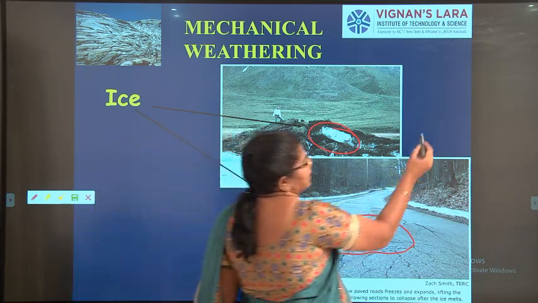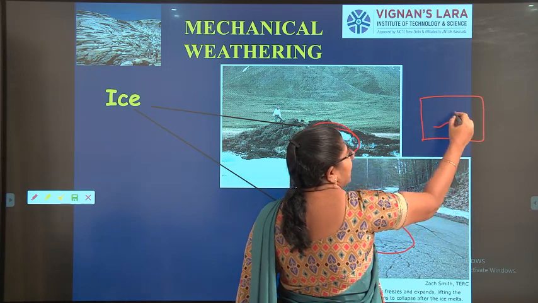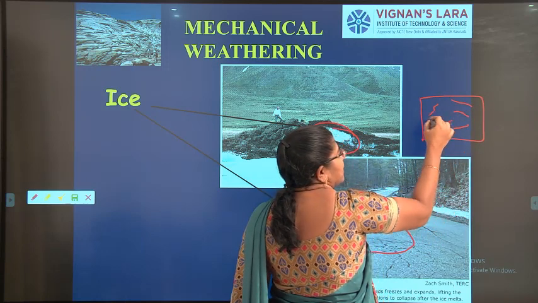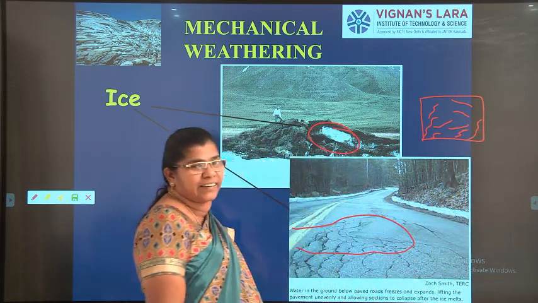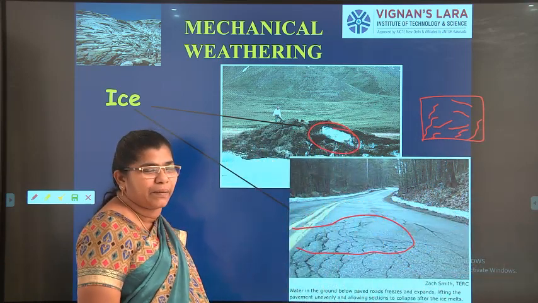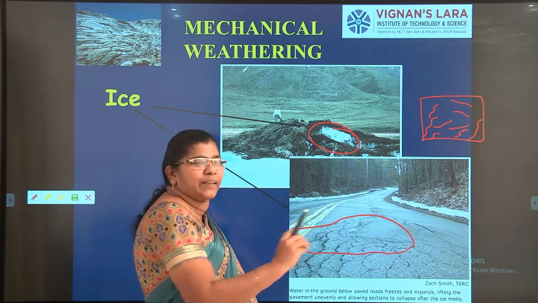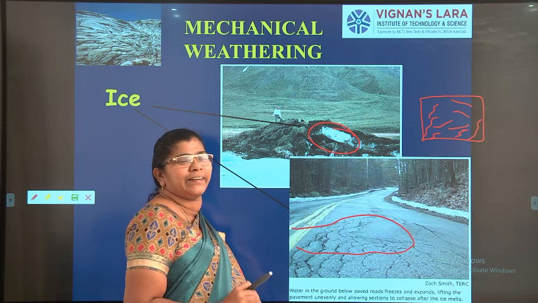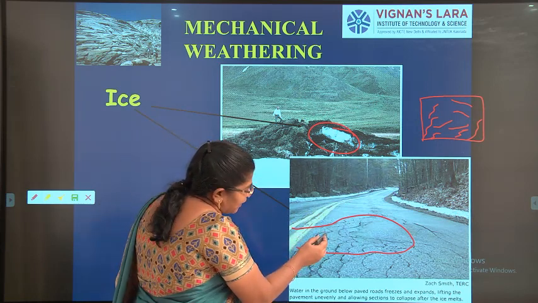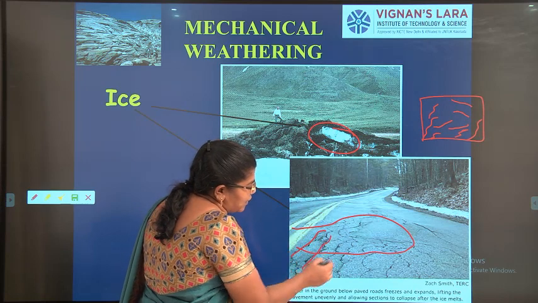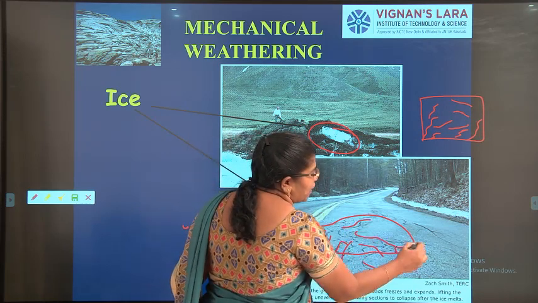What is crazing cracks is that if it is on a surface, if the rock is like this, it is not continuous, it is a discontinuous crack, we call it as crazing cracks, right? So crazing is nothing but the animal goes and eats here some grass, there some grass, like that. That is crazing, right? So cracks will be like this. It is not continuous. It's not uniform like this.